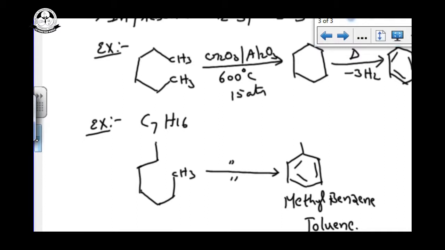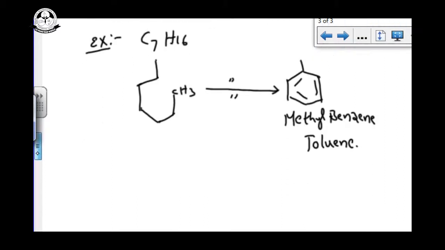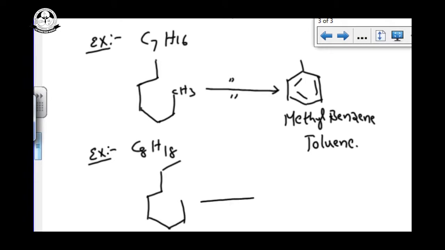Next one is, if you are taking 8 carbons, C8H18, for suppose I am giving like this. If you do the aromatization, you can get a lot of different products.